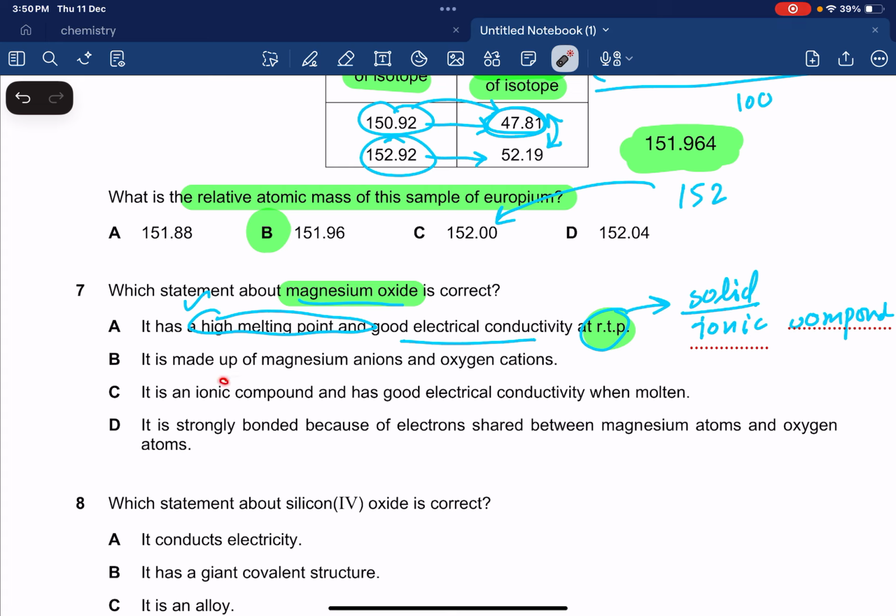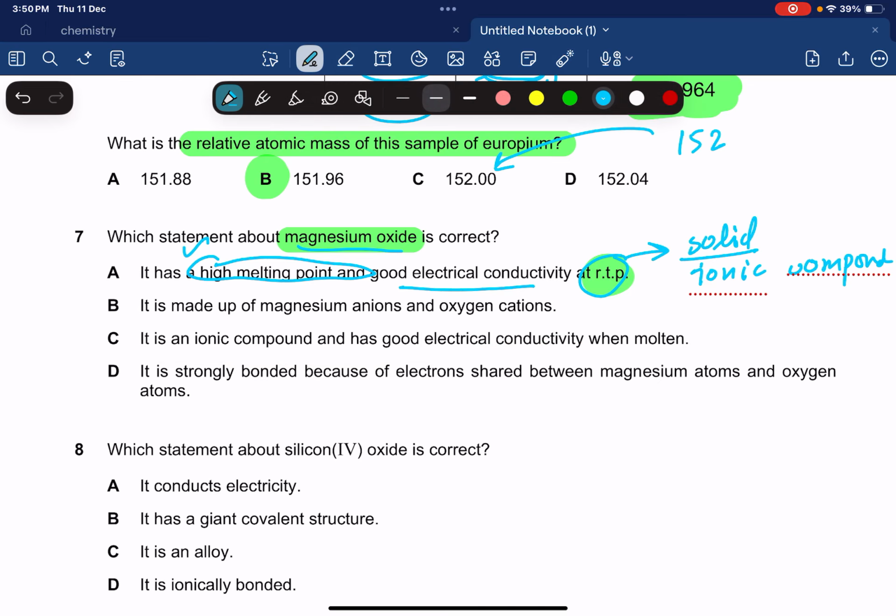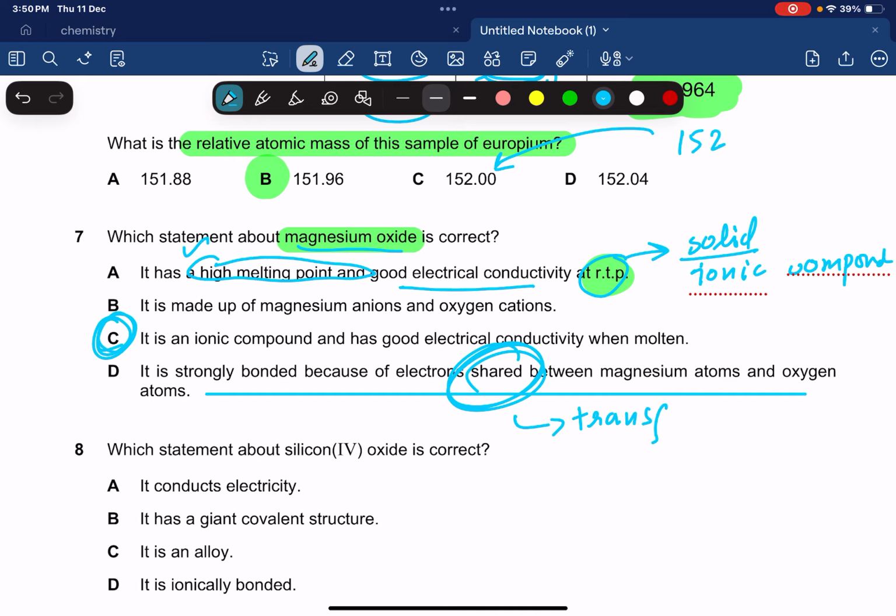It is made up of magnesium anions. No, magnesium cations. Magnesium ions are positive ions. They are known as cations. It is an ionic compound and has good electrical conductivity in molten state. Yeah, that's going to be correct, because ions are able to move. It is strongly bonded because electrons are shared in ionic compounds. No, electrons are transferred in ionic compounds from one atom to another.